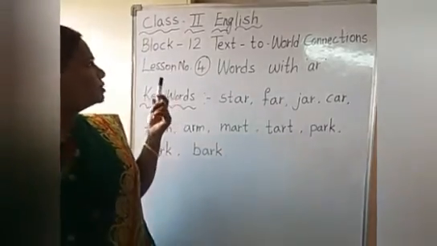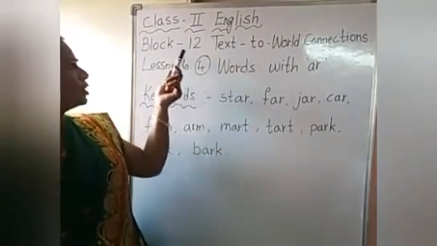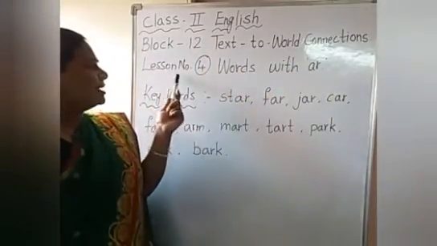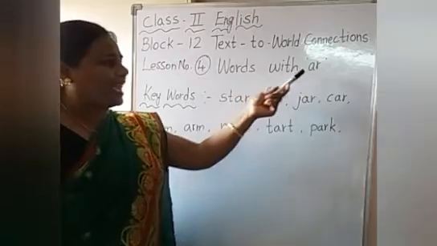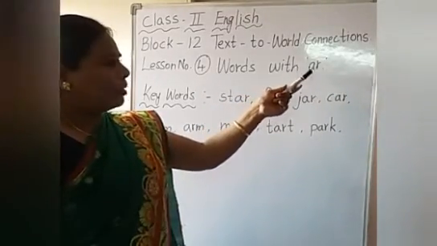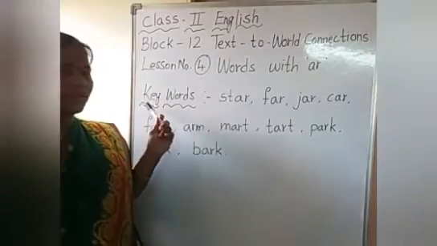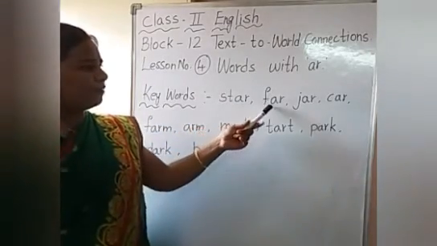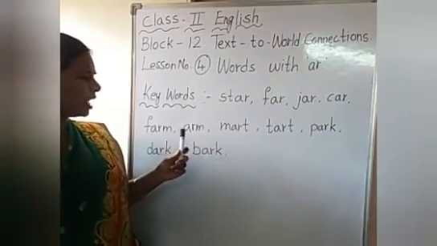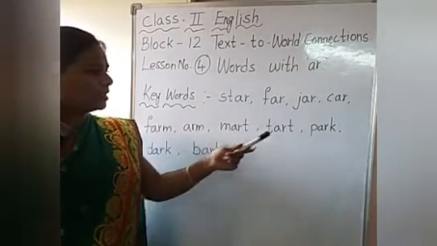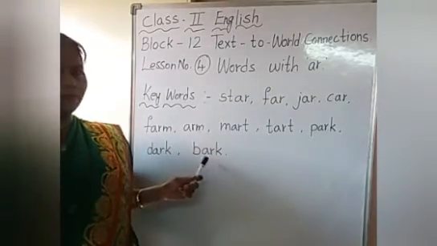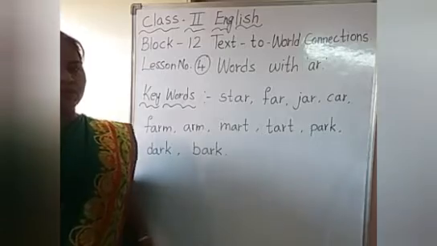Now children, let us come to our English class. We are in Block 12, Text to World Connections. Okay, lesson number 4 is Words with AR. Today we are going to learn about AR words. Let us see what the key words are. Star, far, jar, car, farm, arm, mart, tart, park, dark, bark. These are the keywords of the lesson children.